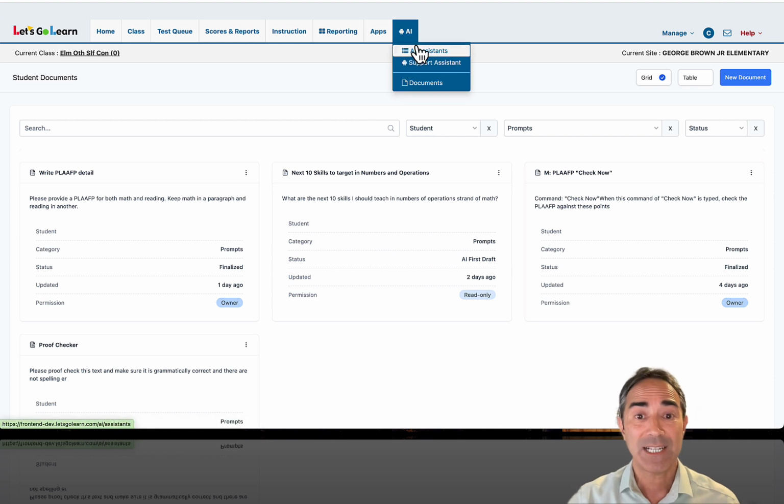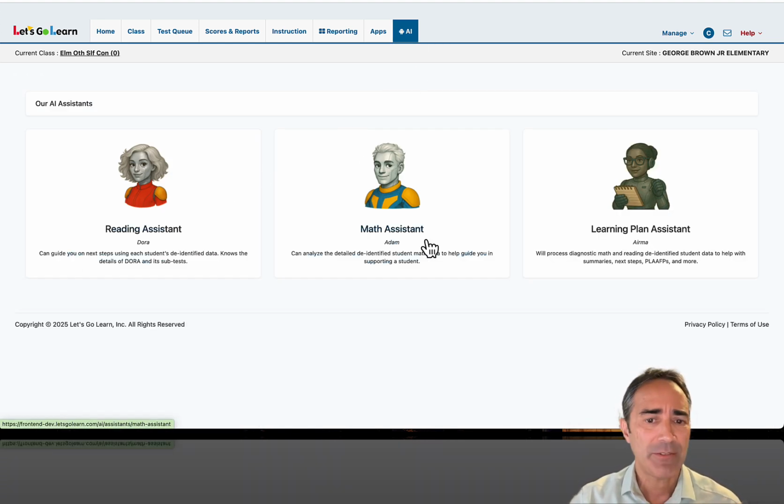All right, so the last thing I just want to reiterate, I'm going to go back over to the AI assistants, and we do have a few other ones. We have one that's specifically just looking at reading data and one that's looking at math data. So if you really want to drill down into it, the idea is over time, you have assistants that are very specialized because the assistants are to help the teacher. And so sometimes it might be better to have an assistant that's more pre-trained on a specific subject. But the learning plan assistant is going to be your general one who takes both sets of data.